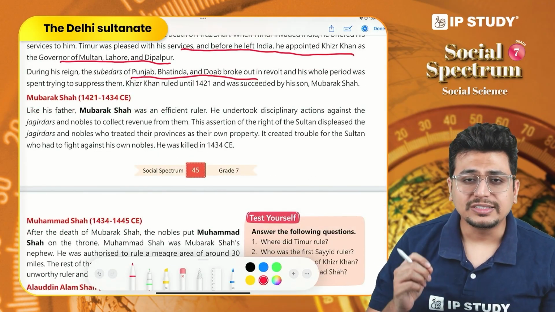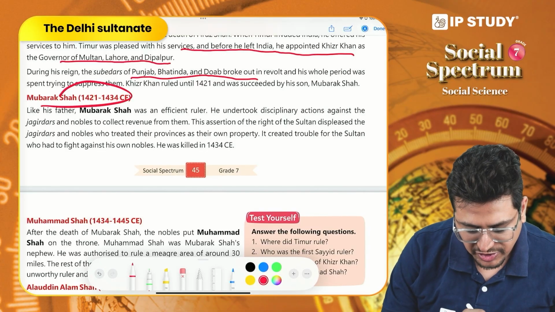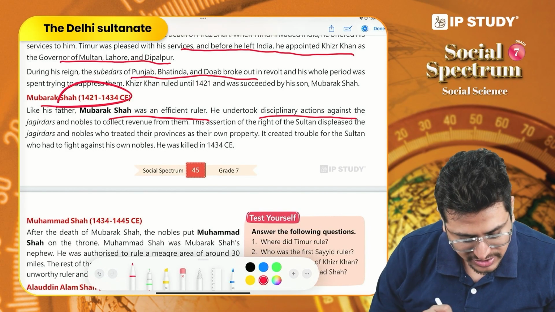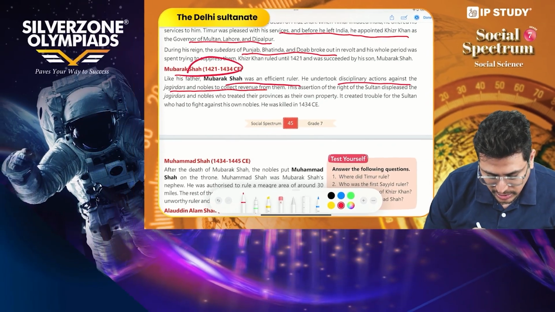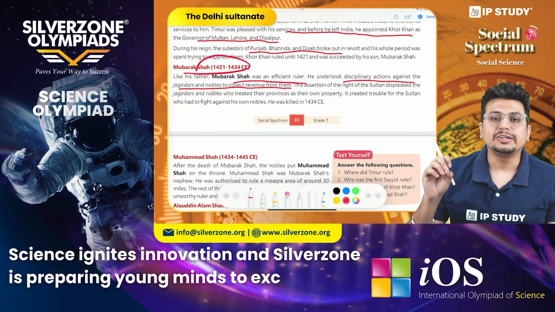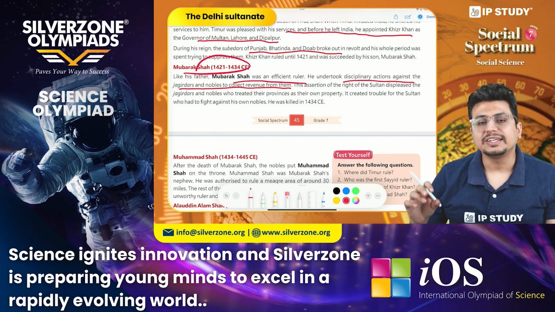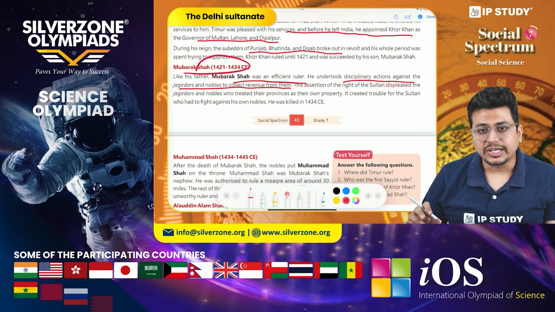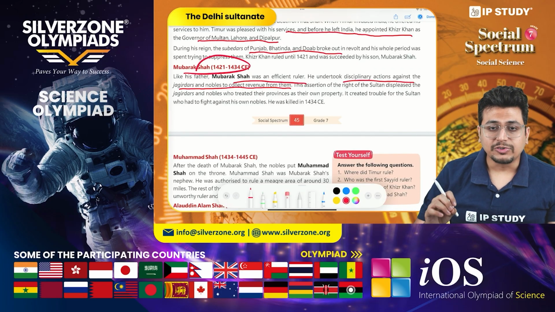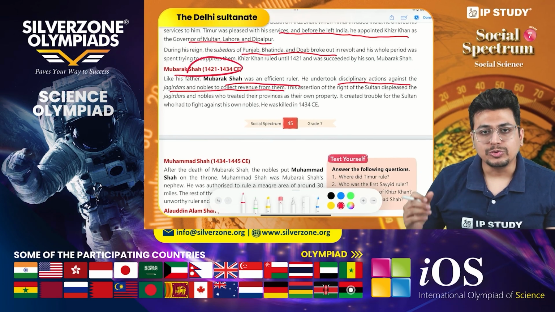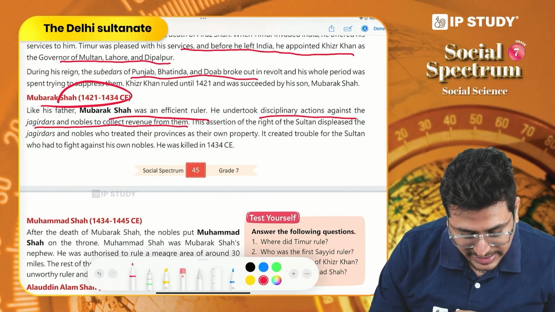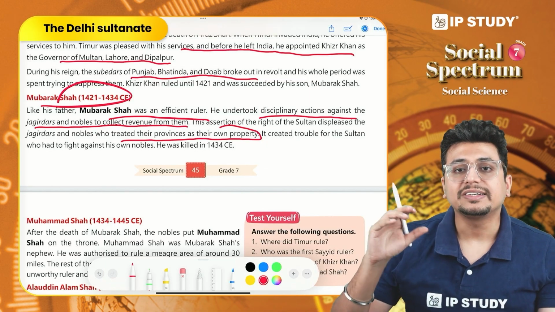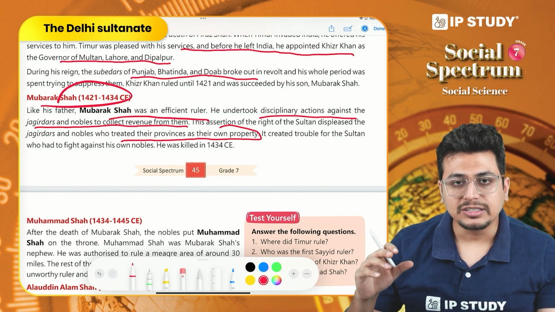Now Mubarak Shah, the son of Khizar Khan, was a very efficient ruler. He wanted to take disciplinary actions against the Jagirdars and nobles so that he could take charge of the revenue that is collected from the land. But because he went against the interest of the Jagirdars, these nobles made it difficult for him to rule over the kingdom. The Jagirdars considered this property as their own property, and this is why we see that there is a conflict between the nobility and the king.